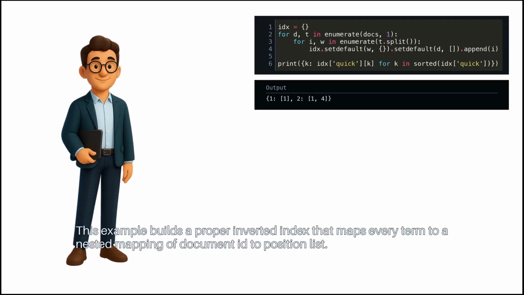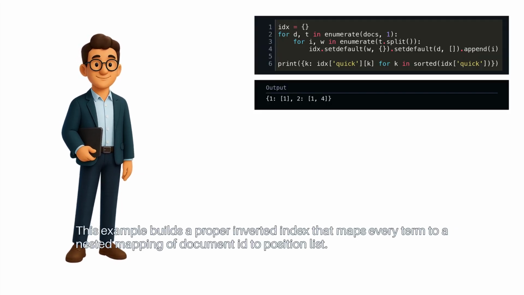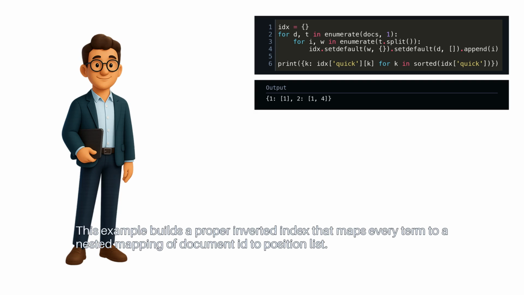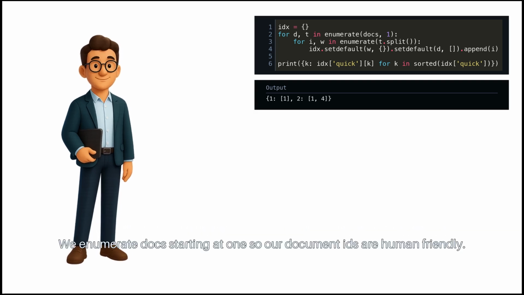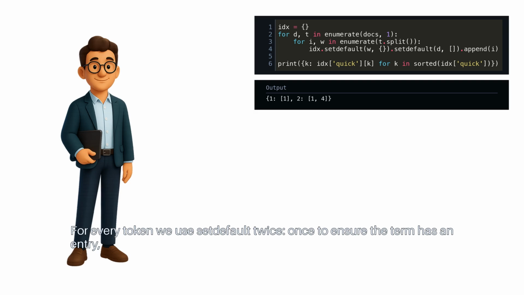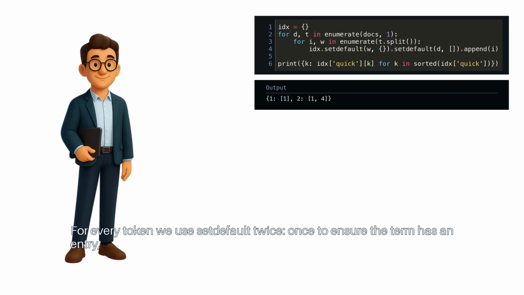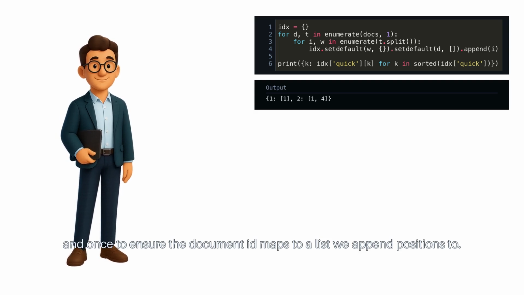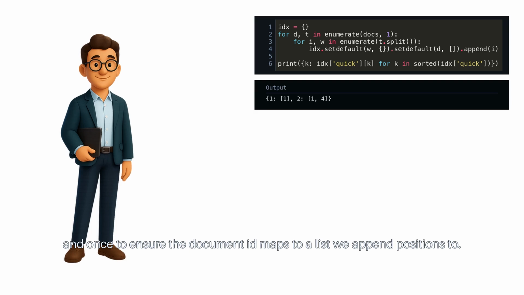This example builds a proper inverted index that maps every term to a nested mapping of document ID to position list. We enumerate docs starting at 1, so our document IDs are human-friendly. For every token, we use setdefault twice, once to ensure the term has an entry and once to ensure the document ID maps to a list we append positions to.